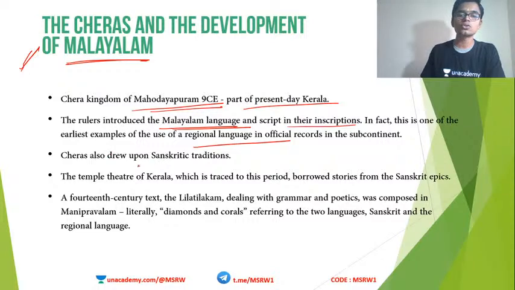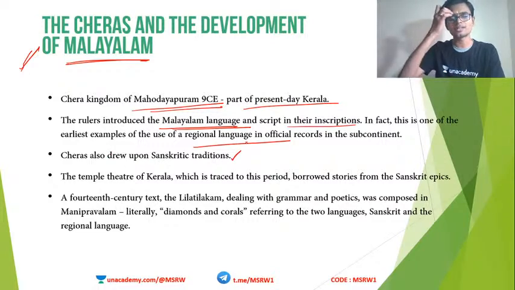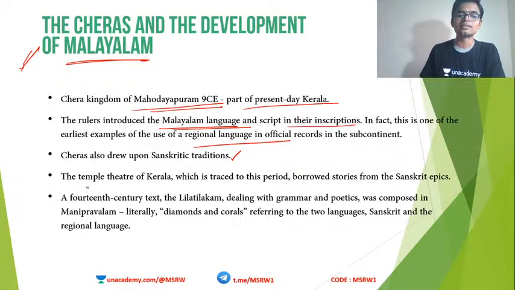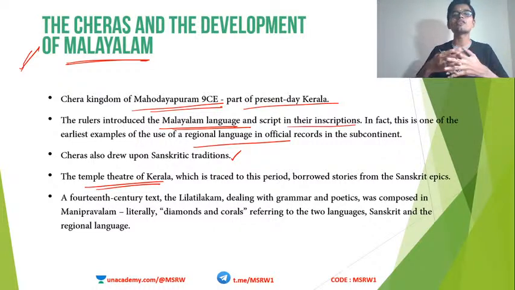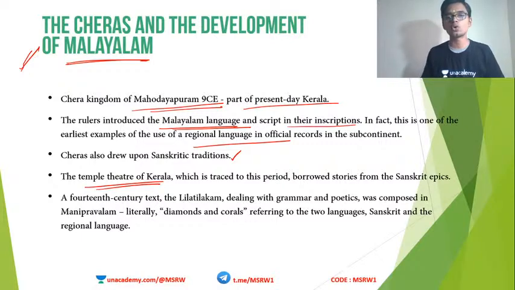The Cheras also drew upon Sanskrit traditions. Some influence was there from Sanskrit traditions. For example, the temple theatre of Kerala. Does anybody know the name of this? A very famous temple theatre dance of Kerala is actually a mix of Sanskrit and Malayalam, and it is featured among the UNESCO Intangible Cultural Heritage List. Can anyone tell me what it is? It is the first one to be added to that list from India.